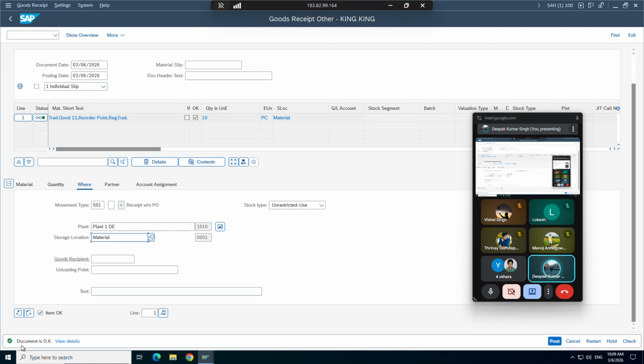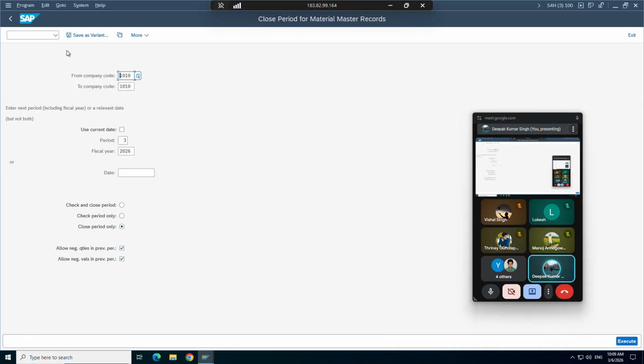You see now it is saying document is okay. So what we did, we opened the posting period. Remember these two T codes. This OB52 is for GL actually. Let me go to OB52 again.